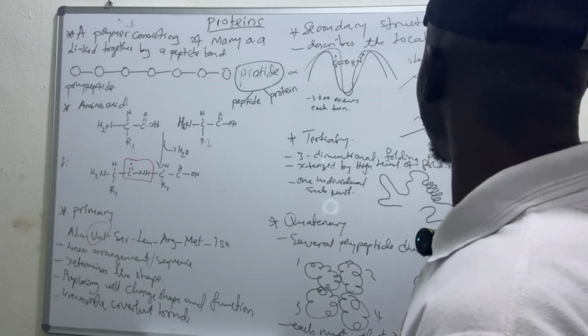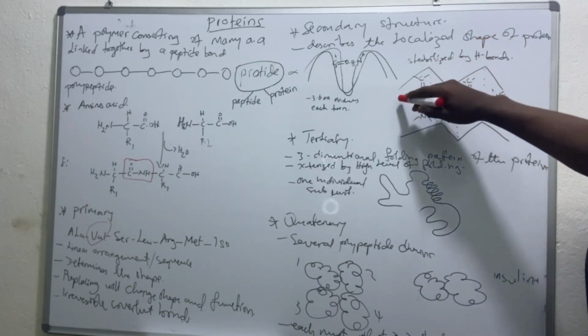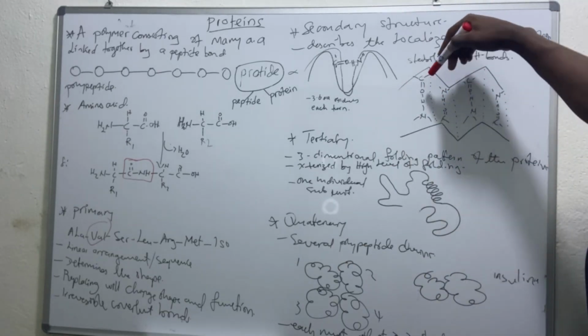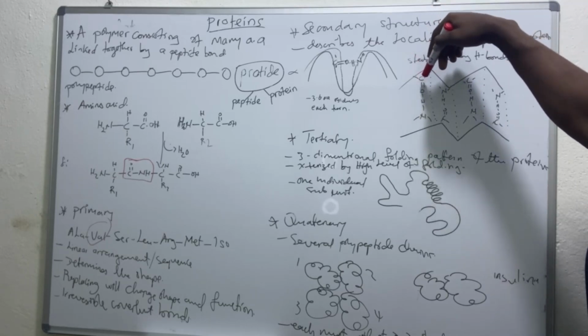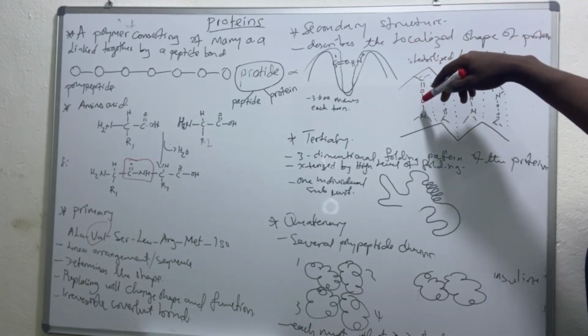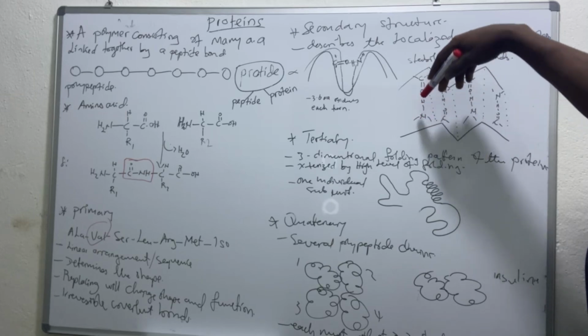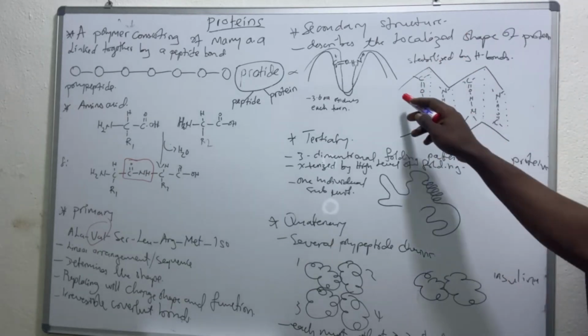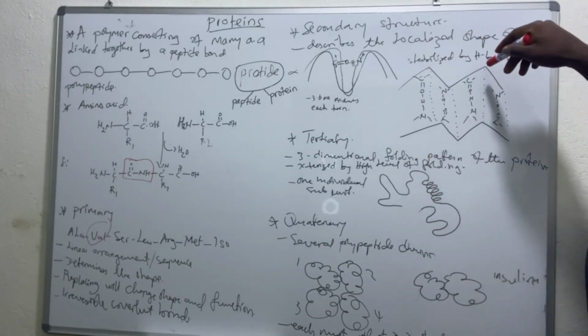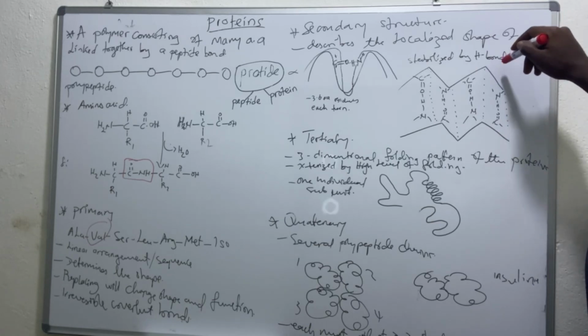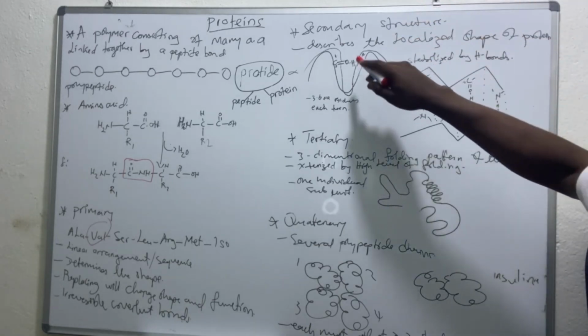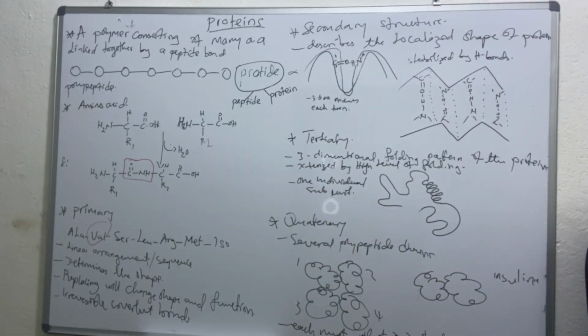Now for the beta pleated sheets, we also have something of this kind of structure, where the carboxylic group of one amino acid reacts with another hydrogen in the N-terminal of the neighboring amino acid to give you this kind of hydrogen bonds. So the hydrogen bonds that stabilize the beta pleated sheets are the same kind of hydrogen bonds that stabilize the alpha helix.